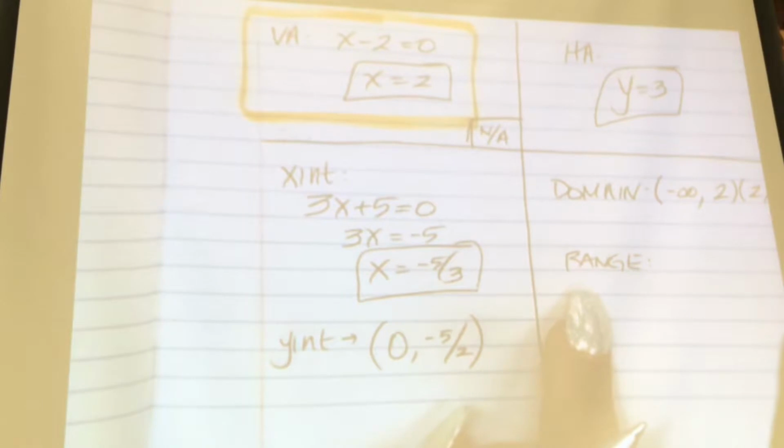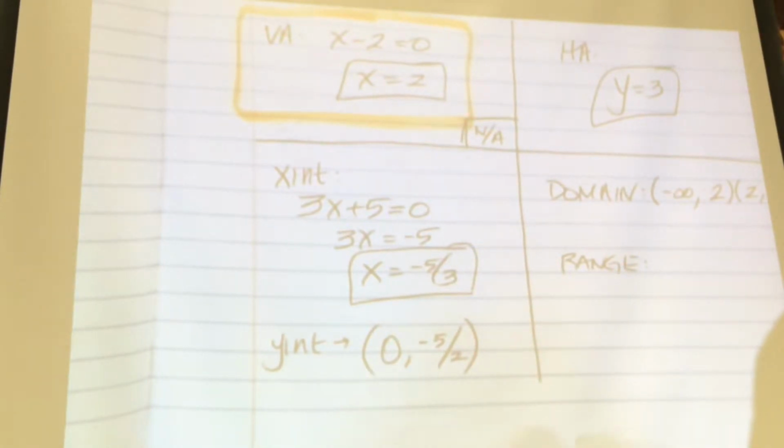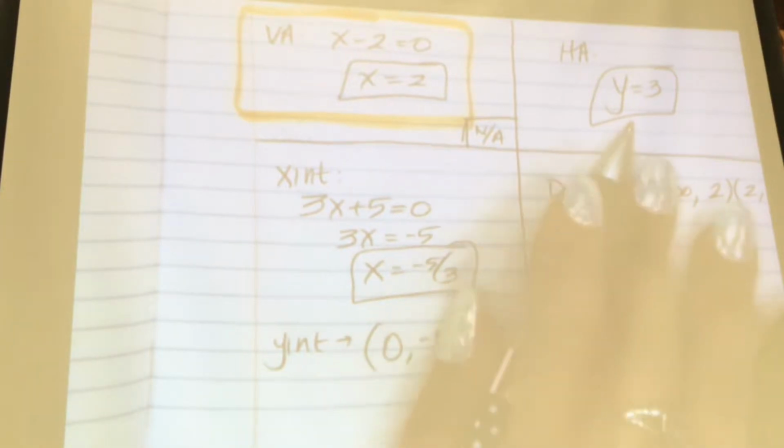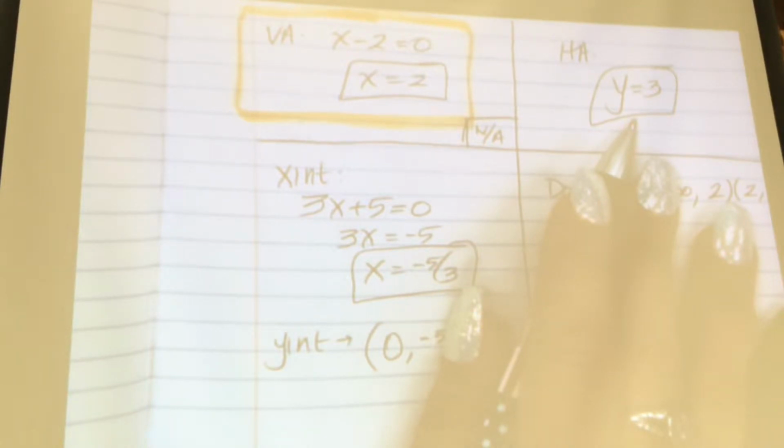What about the range? You're going up and down the elevator, except there's an asymptote where? At y equals 3, right? So there's action on every floor except which floor? The 3rd floor.